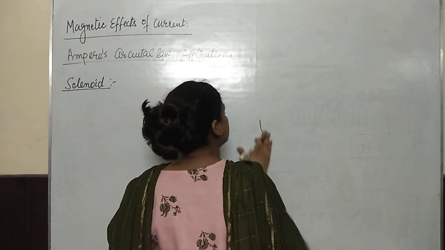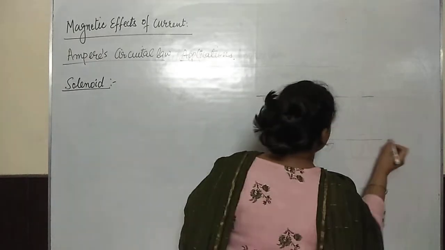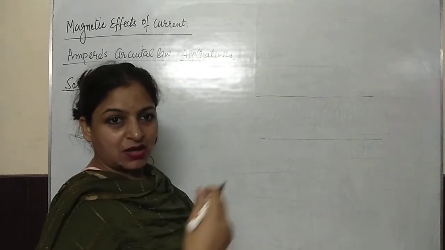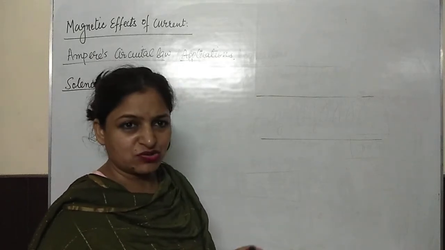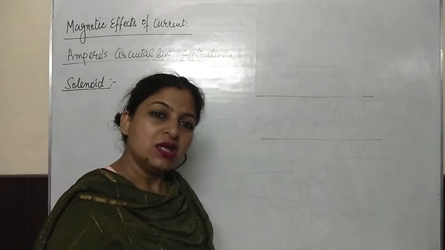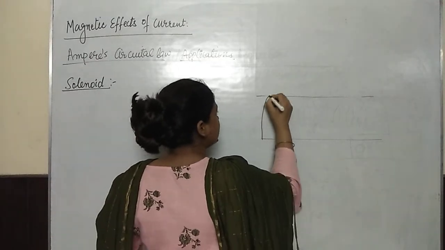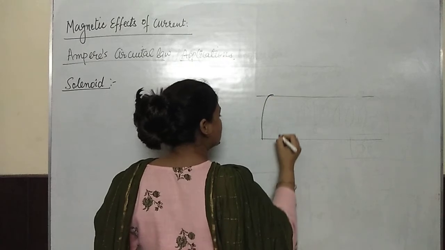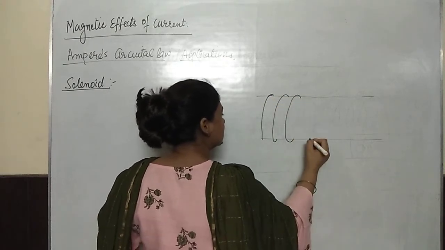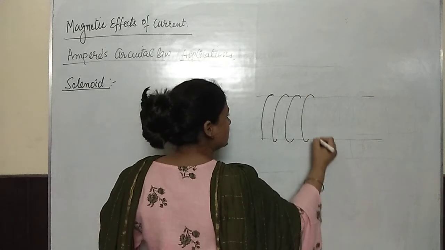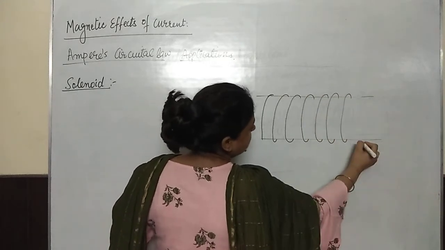Let us consider an imaginary cylinder, and on this imaginary cylinder we are just trying to have a solenoid, a wire in the form of a helix. Now you see here the wire is going, so one side of the solenoid is clear here.